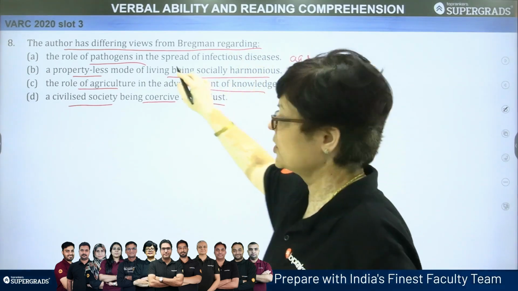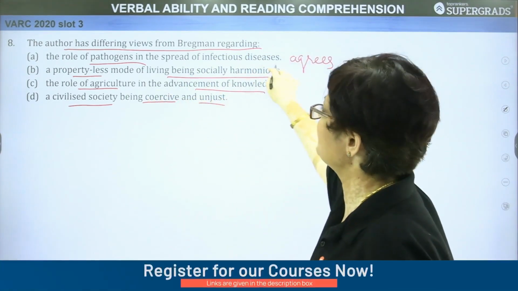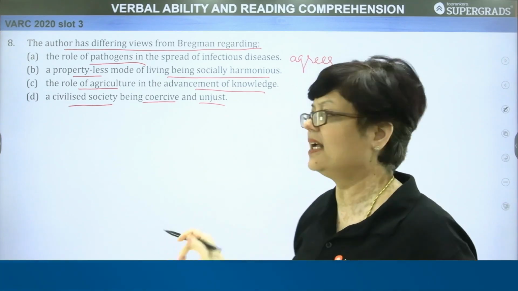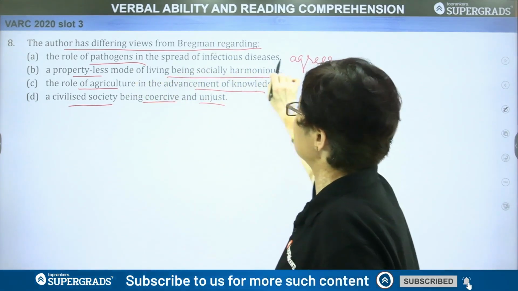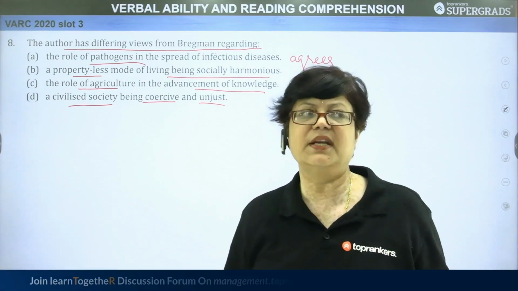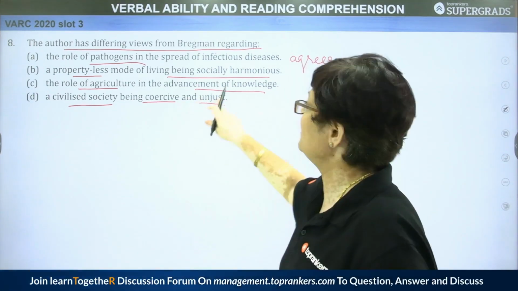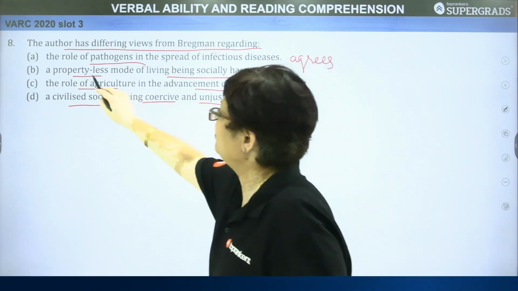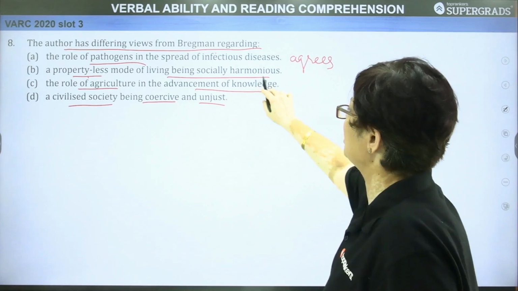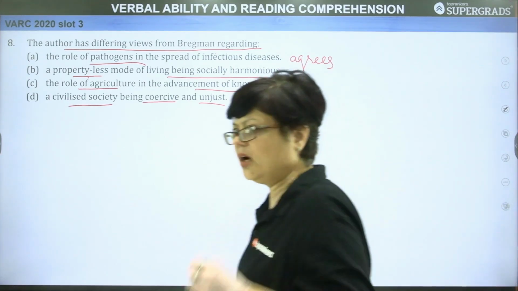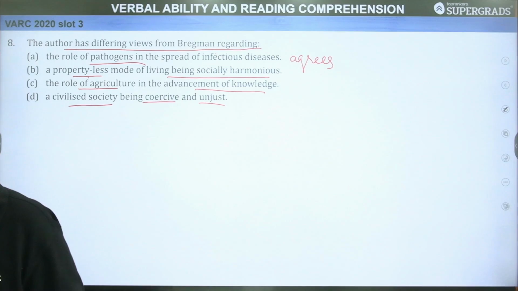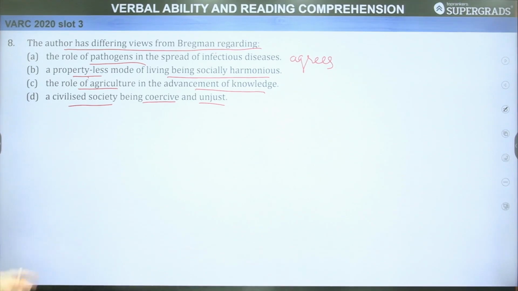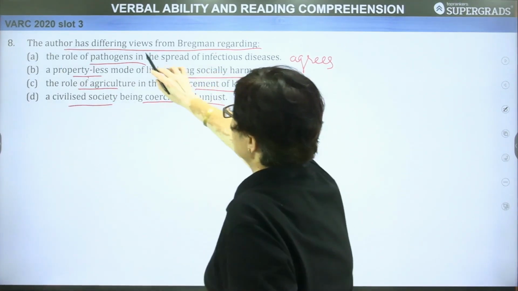Bregman agrees. When you go back to the passage, you find that this is what is considered to be true as far as the author is concerned. The author agrees with the views of Bregman that the role of pathogens is definitely prominent or significant in the spreading of the diseases. Now, B, a propertyless mode of living being socially harmonious. We are almost tempted to take this answer choice. We may feel, but it is not differing.